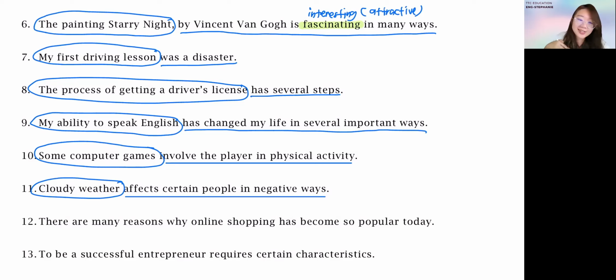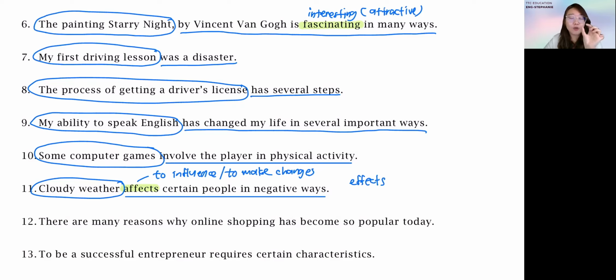Before I move on to the next question, there's also something additional I want you to take note of. Affect means to influence or to make changes. Another word that is very similar to affect is effect. They are similar in spelling, with only one letter different.